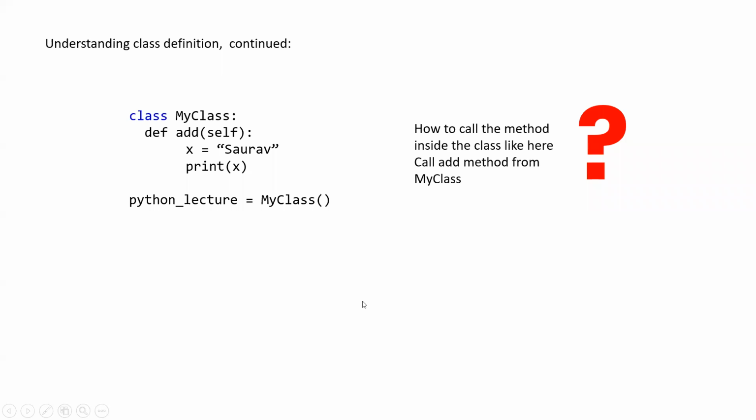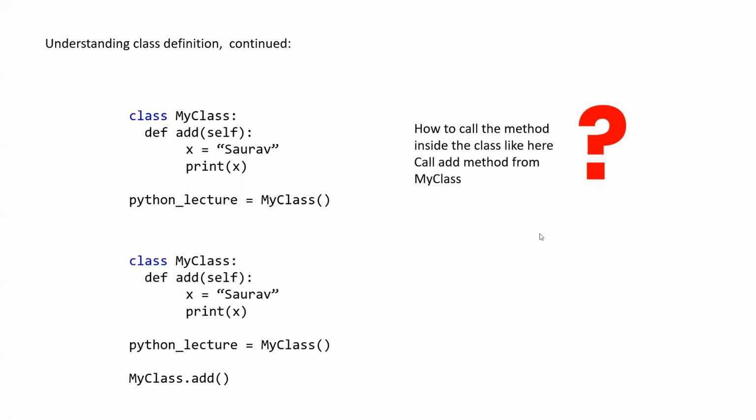Now he said that we can't call them directly. Can we call using the class? We have defined this my class here. Now you said that you cannot call directly, you have to call using this class. Okay, so can we do this, my class dot add? Now add is a function or a method inside my class. So we can do this. It should give us an output, correct? Means we can call this function now.